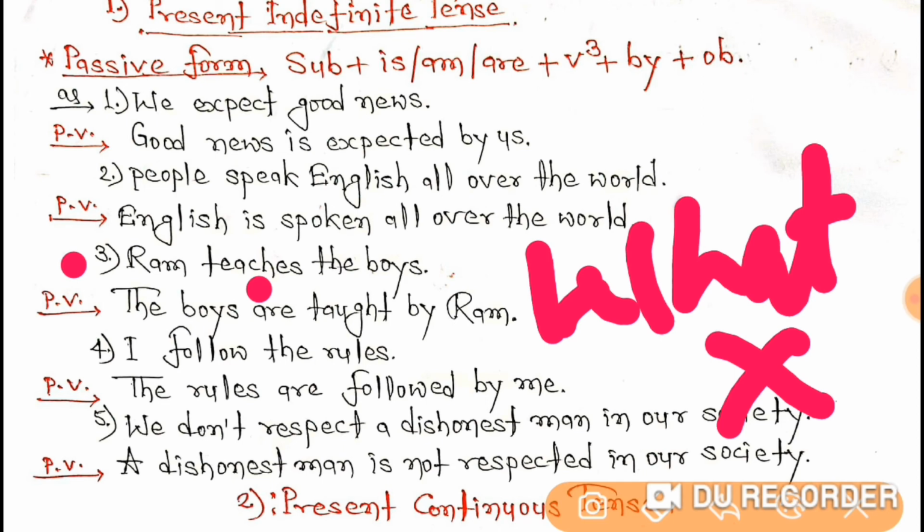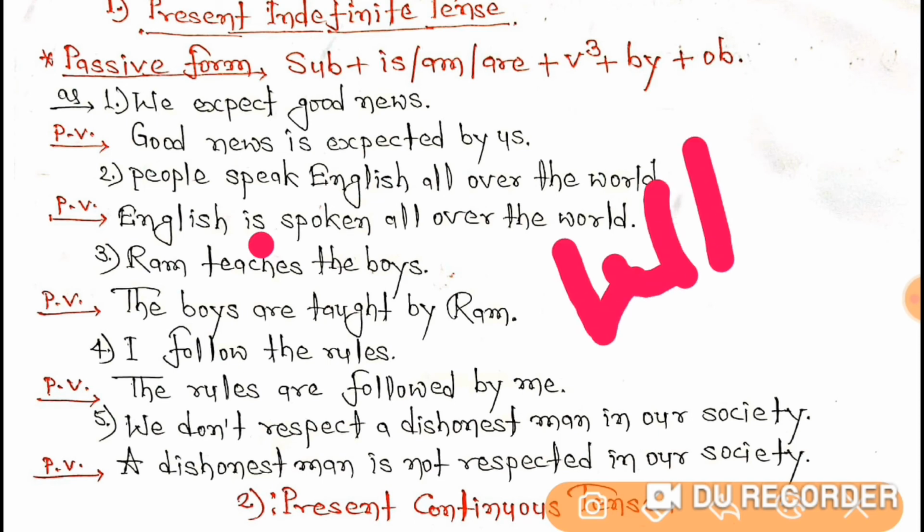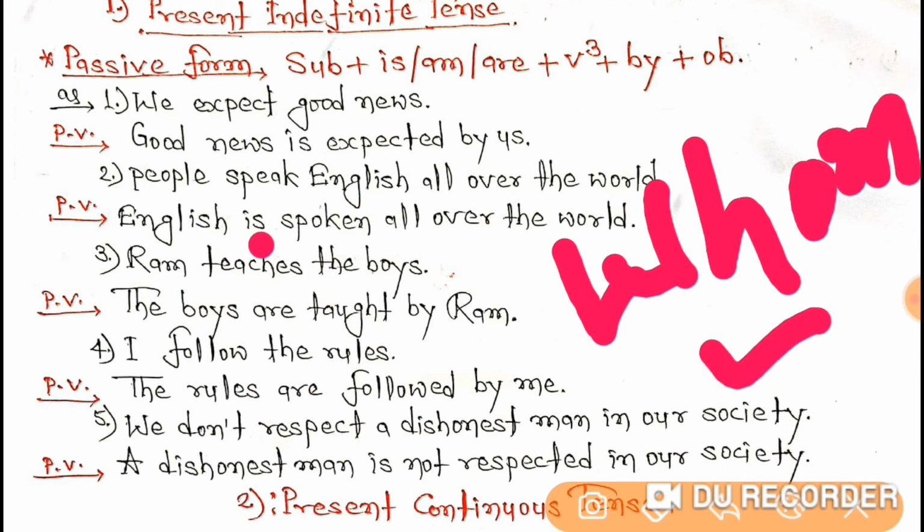So let's once again raise a question, by whom? Ram teaches whom? Now the answer is what? The boys. So the boys is the object of this sentence.